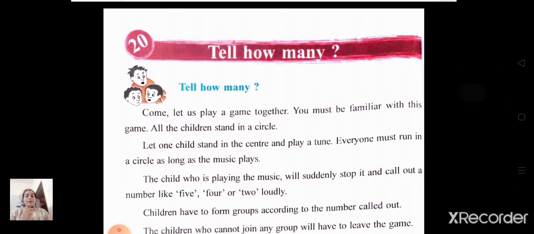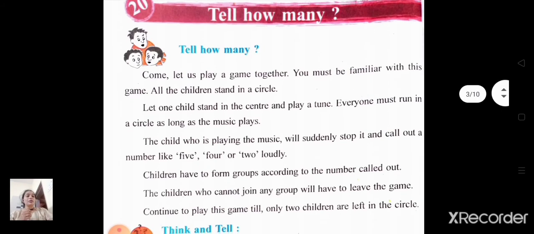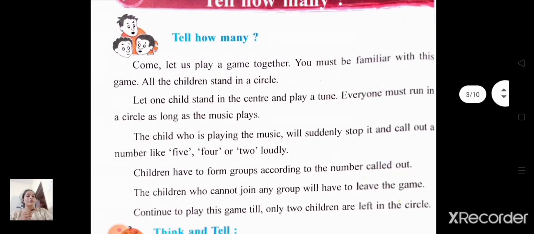Lesson 20, Tell How Many. So students, this chapter is all about families. Let's see what is given here in this chapter. Come, let us play a game together. You must be familiar with this game. So here they are talking about one game.